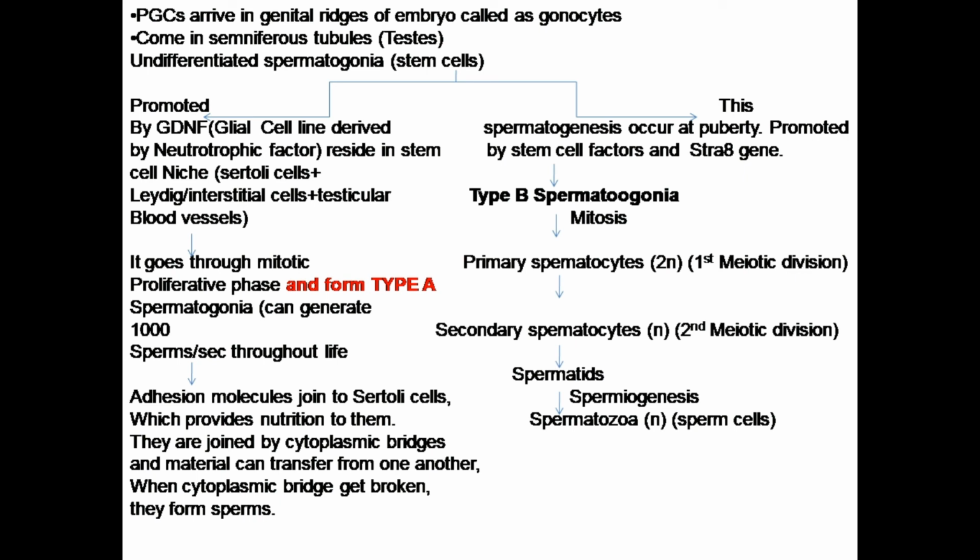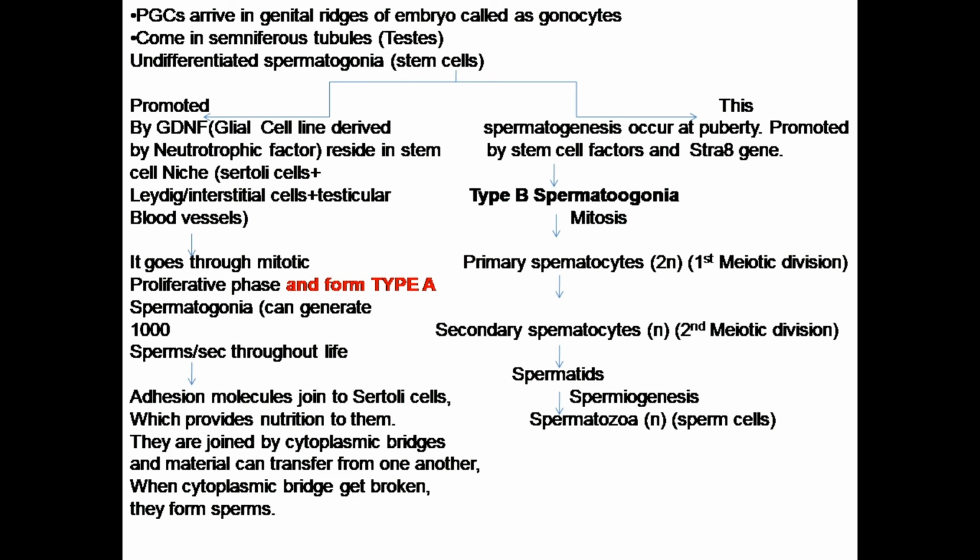And this is promoted by glial cell line derived neurotrophic factor, that is GDNF. The cells which are stored for future purpose, that is type A spermatogonia, are stored in the stem cell niche, which is made up of Sertoli cells, Leydig or interstitial cells, and testicular blood vessels. So, these type A cells can be used in future for the formation of type B spermatogonia, and these remain throughout the life of a male.